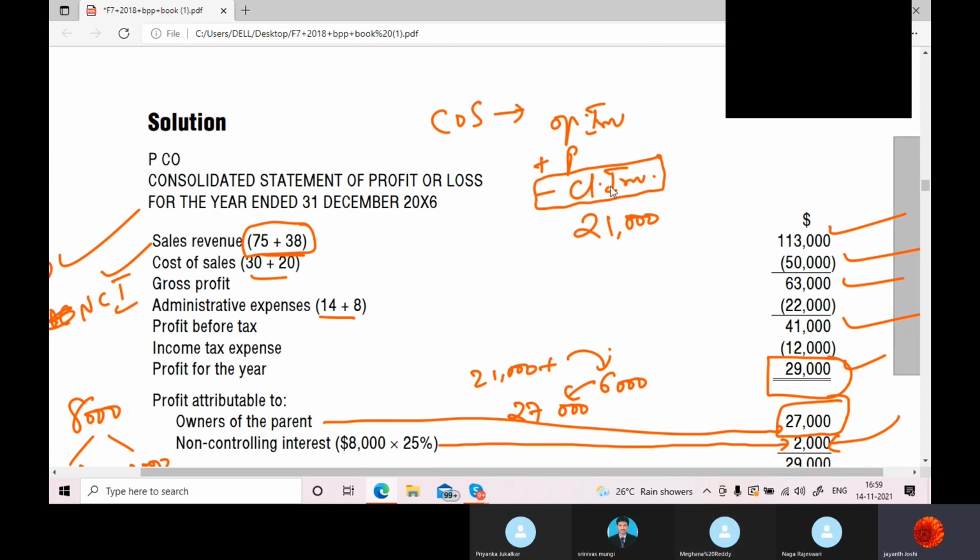Cost of sales formula is opening inventory plus purchases minus closing inventory. So if you have unrealized profit of 1000, you have to subtract or add here to just get the correction done?